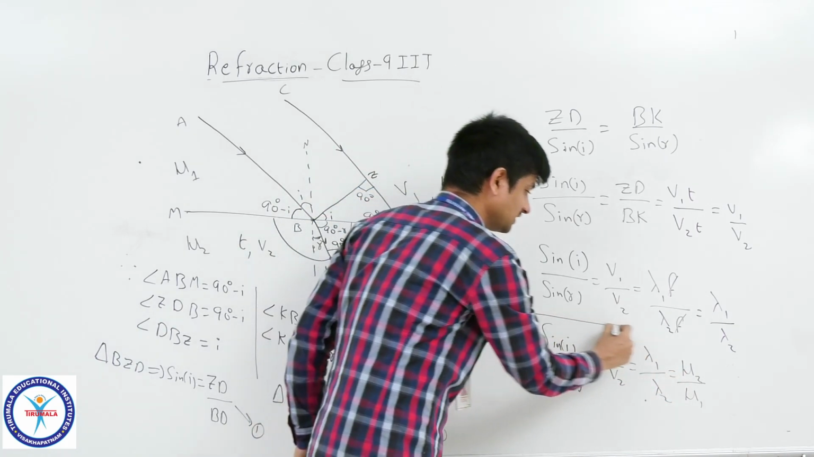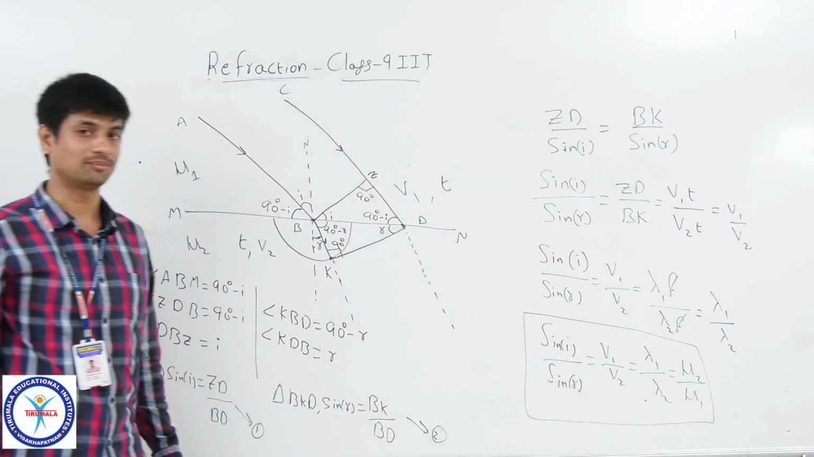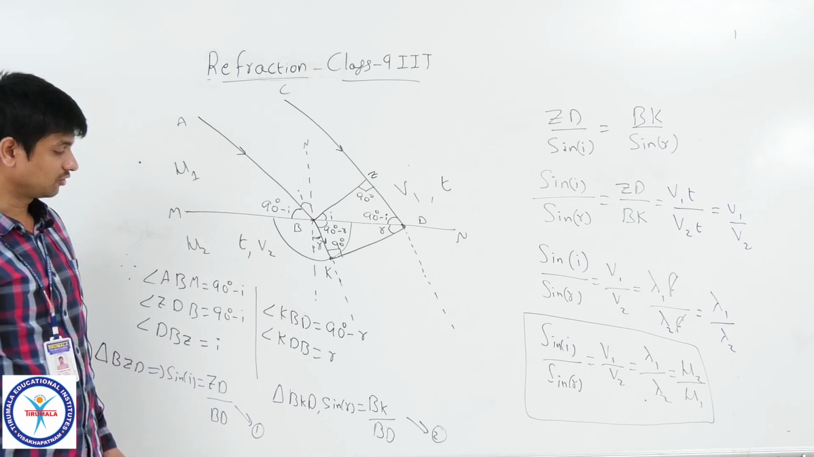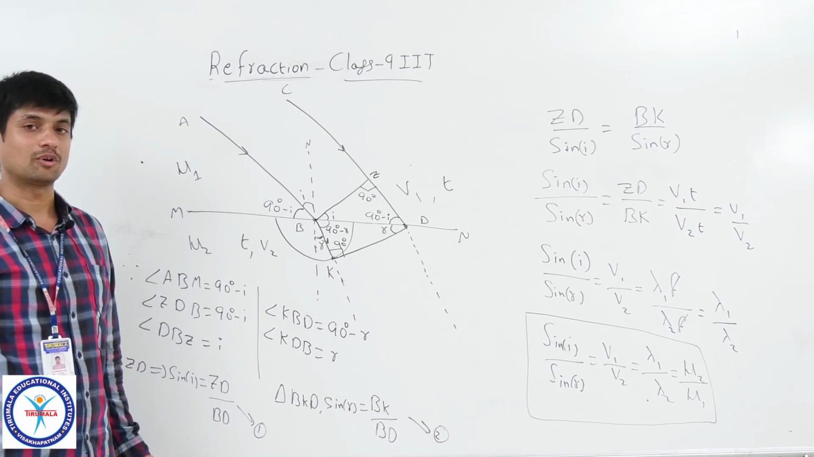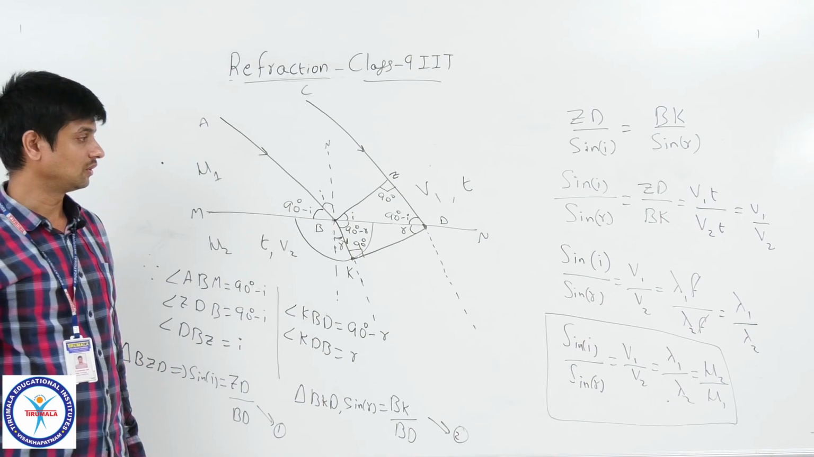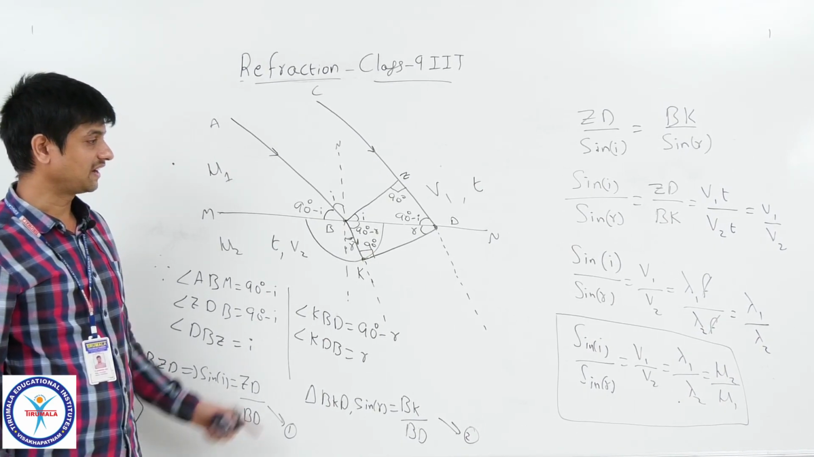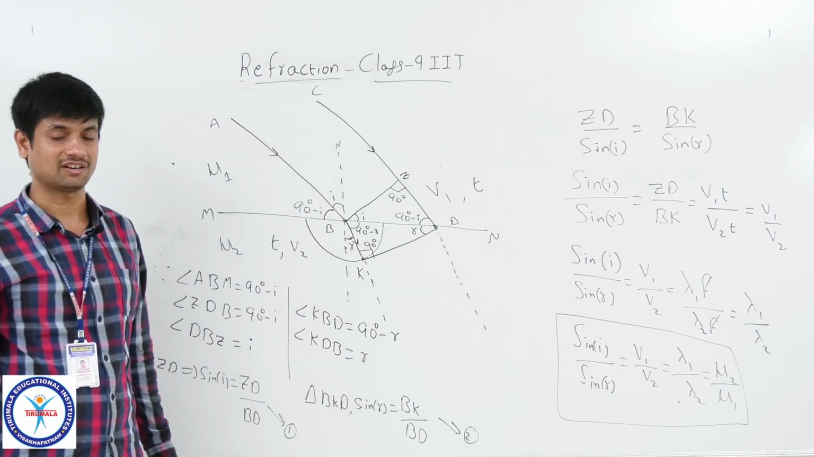By using this relation, we will do most of the problems from the refraction concept. But keep it in mind, according to history, this was obtained by Snell. But one more name is there, Rene Descartes. He also has a place in this history. He obtained this law in the same manner, sin I by sin R as a constant. Okay, thank you.